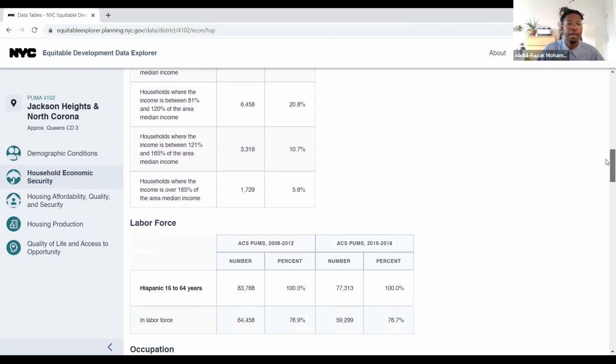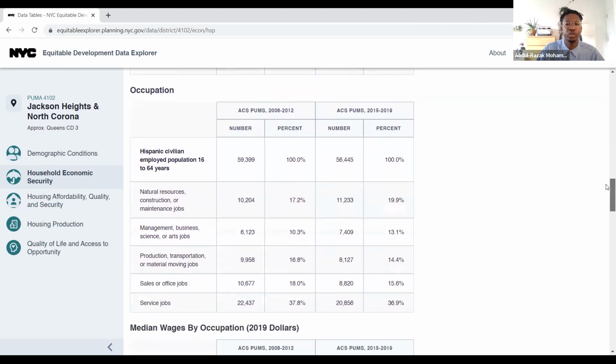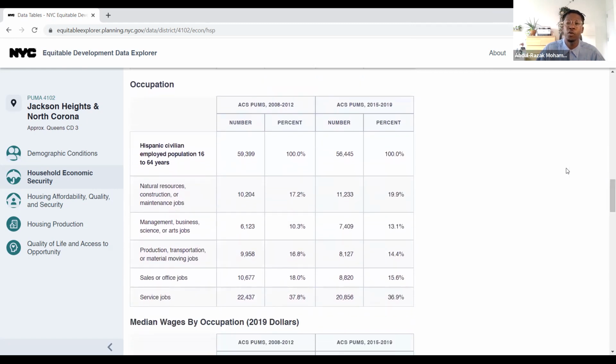And then if we look towards things like occupation, we can start to get an idea of where folks within either the total population or a particular racial group are working within this community district. One thing we can see here is not a majority, because that would be over 50%, but a large number of people, about 37%, who work in service jobs, who identify as Hispanic and who are within the working population of Jackson Heights and North Corona. So this is information, once again, that informs the ways that we think moving forward.